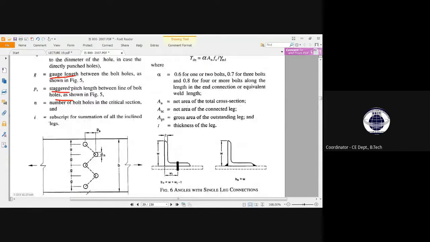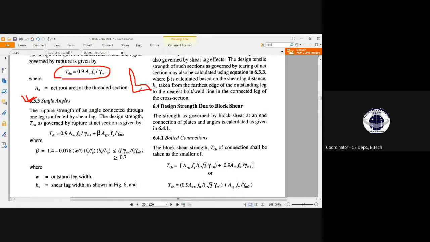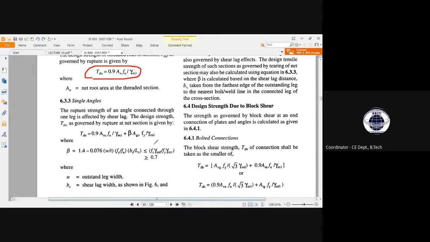So see, this angle will be attached to another steel plate. Then how can we evaluate or judge the strength of that angle or plate? Now see, the rupture strength of an angle connected through one leg is affected by shear lag. So wait, there is another concept of shear lag. This is quite important.